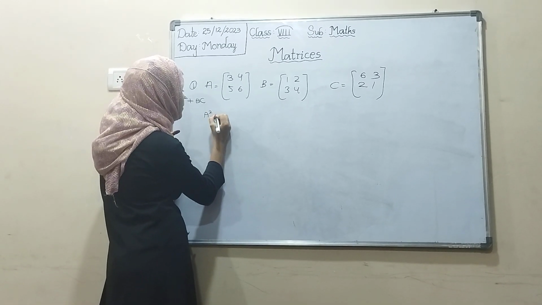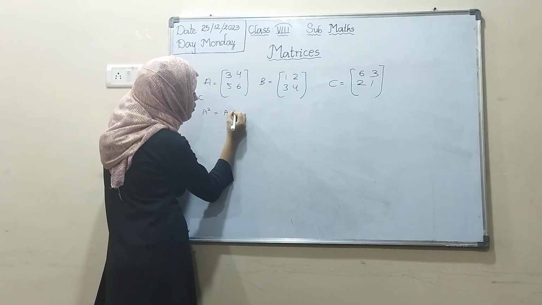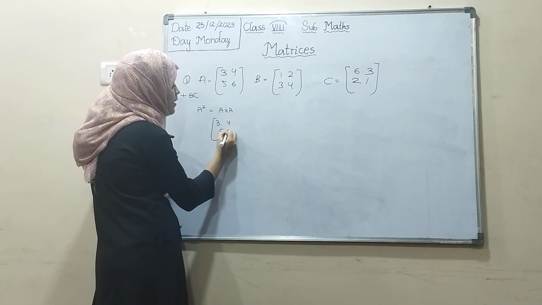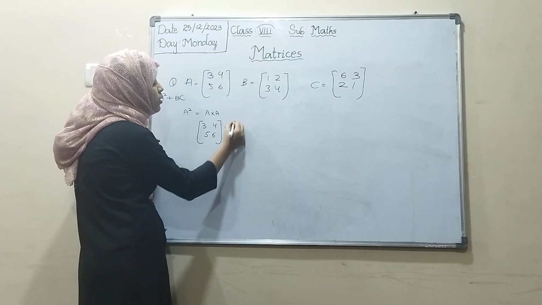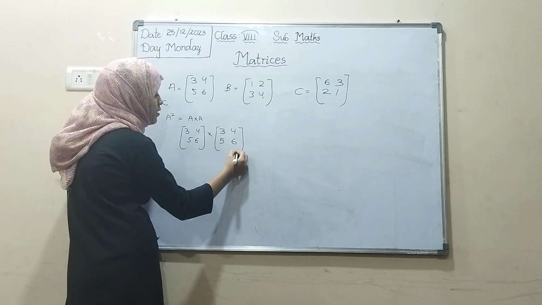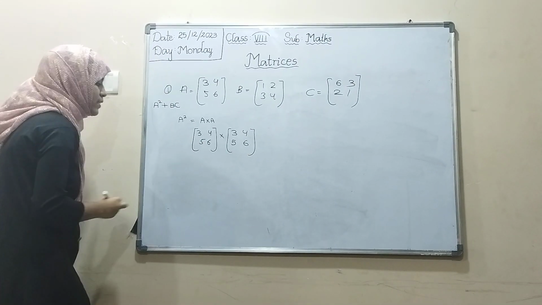A square is equal to how much? A into A. It means [3, 4, 5, 6] into [3, 4, 5, 6]. Multiply these both.